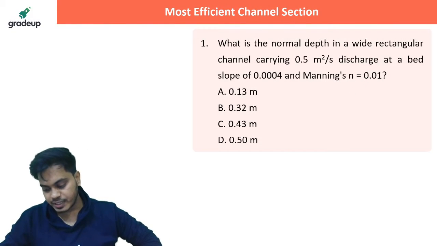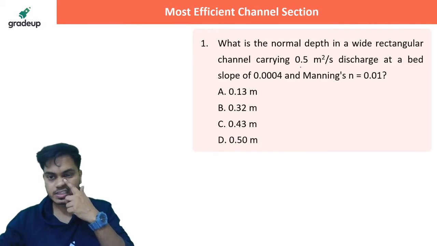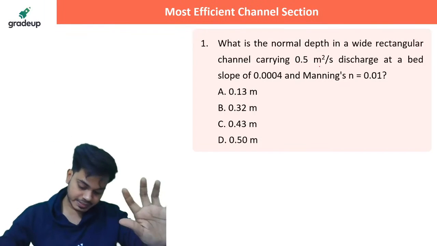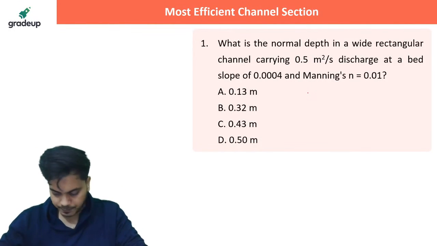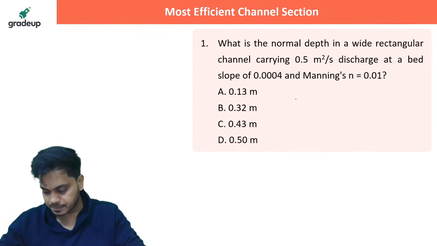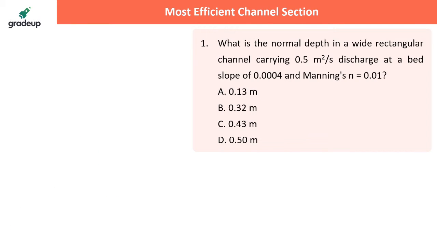Everybody quickly answer. Okay, so we have this discharge given as not 0.5 meter cube per second but meter square per second, right? So that is small q basically, right? Okay, answer everyone quickly. Answer everybody with full power. I want answers. Try kijiye.